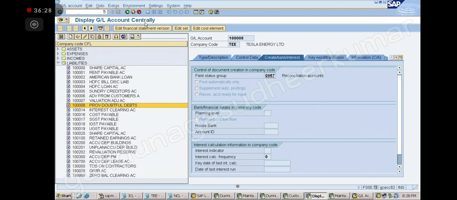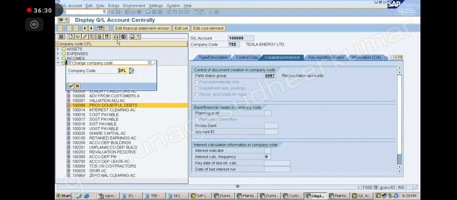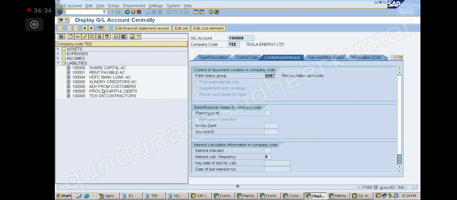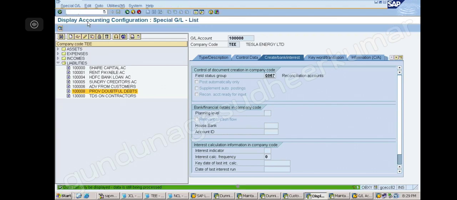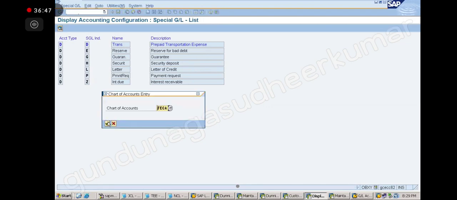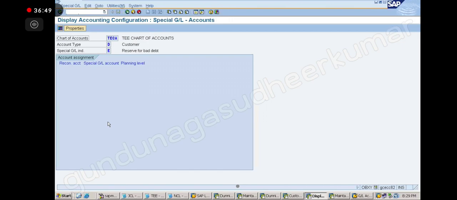Okay, so now let me check once again. And then under liabilities you have it. Yes, we have. Let's go now. Go to OBXY again. Okay, now click on reserve for bad debts. Give your chart of accounts.